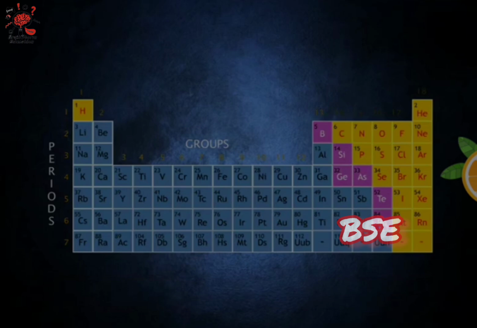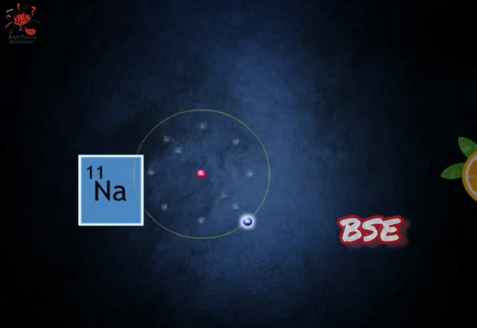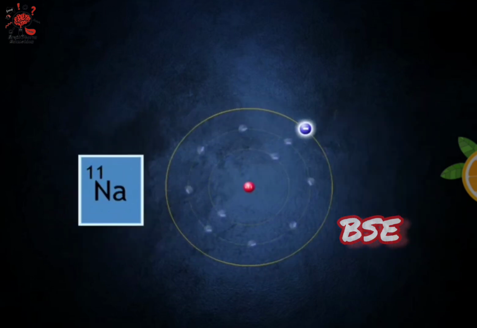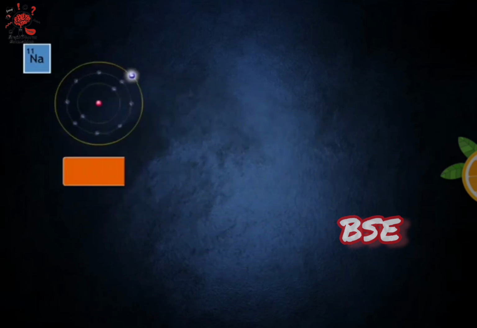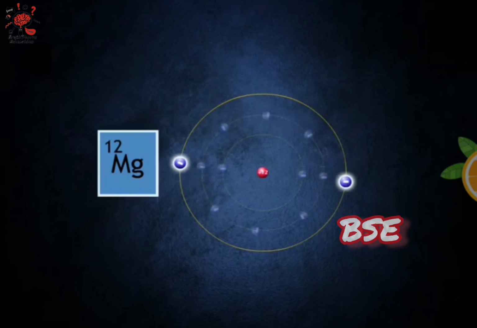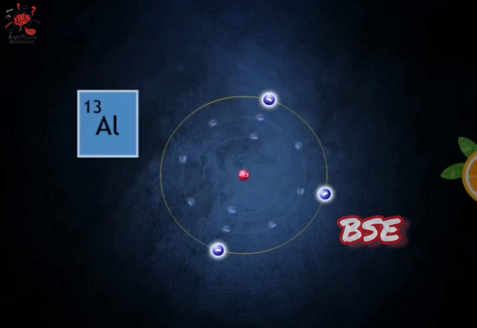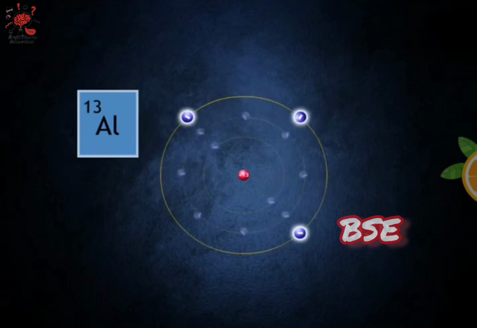Out of 94 naturally occurring elements, 70 can be classified as metals. Metals have 1, 2, or 3 valence electrons.